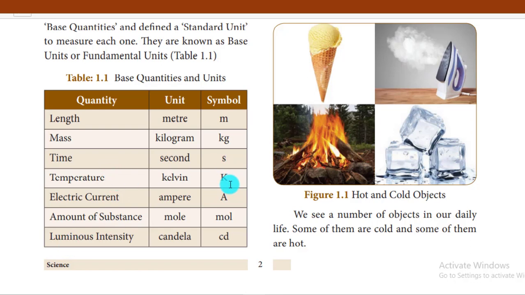Temperature is measured in Kelvin, electric current in ampere, amount of substance in mole, luminous intensity in candela. Note that ampere and Kelvin come under the names of scientists. You have to use only small letters. Look here: kelvin, small letters. Or if you want to use the capital letter, you have to use only one letter, the very first letter K and the very first letter A.